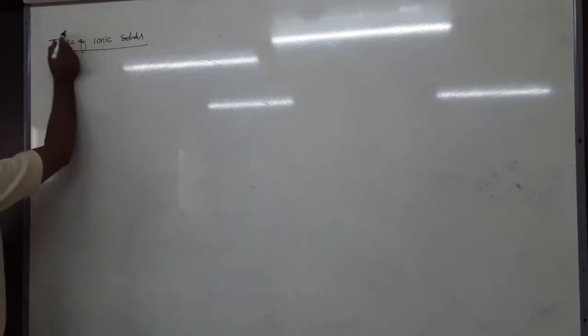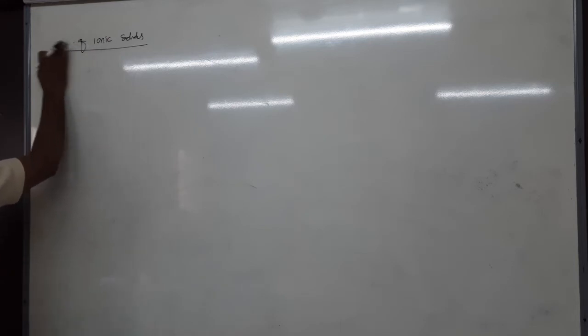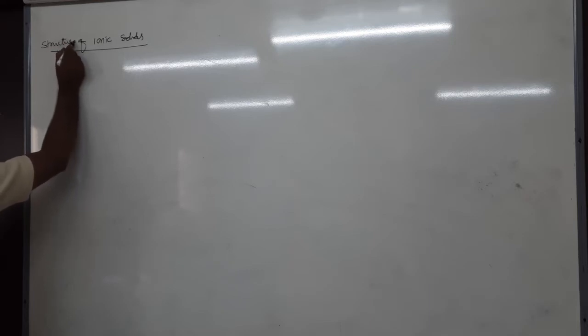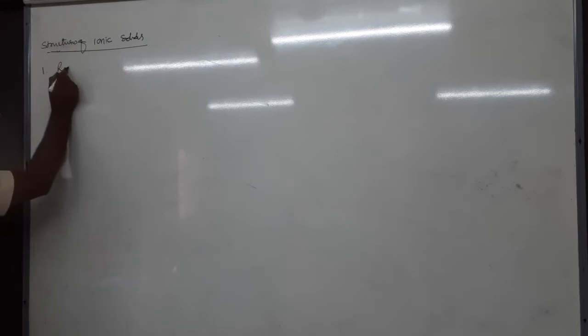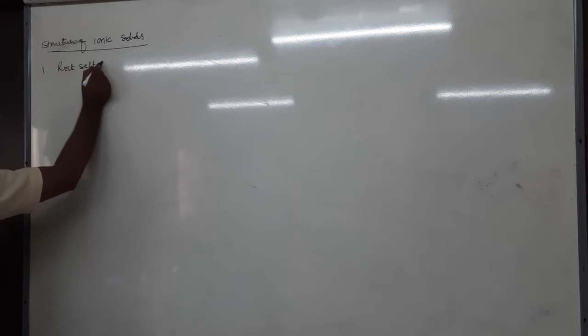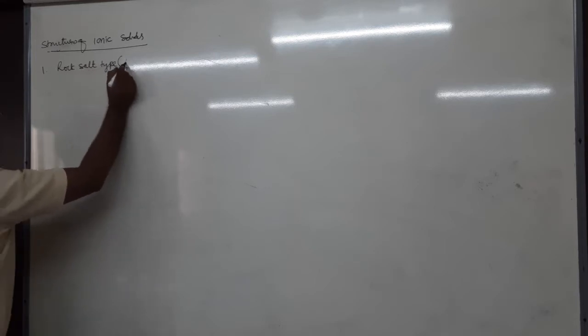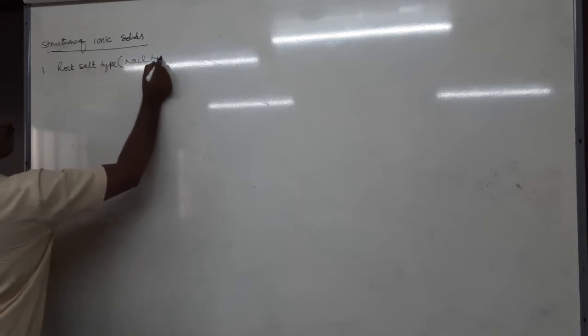Then ionic solids have different structures. Now we are going to study the types of ionic solids, or the structures of ionic solids. Here the structures of ionic solids are classified into the following types. One, rock salt type, also called NaCl type.